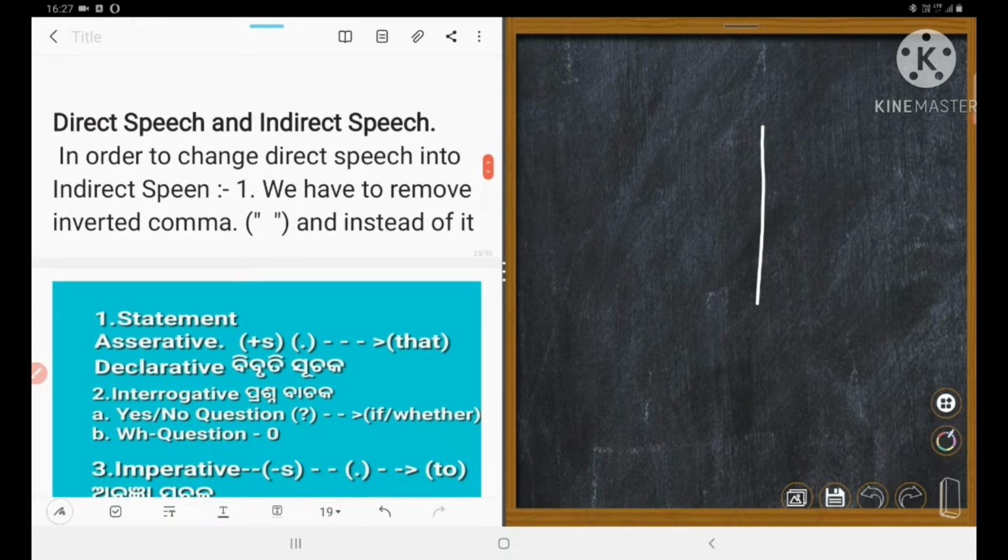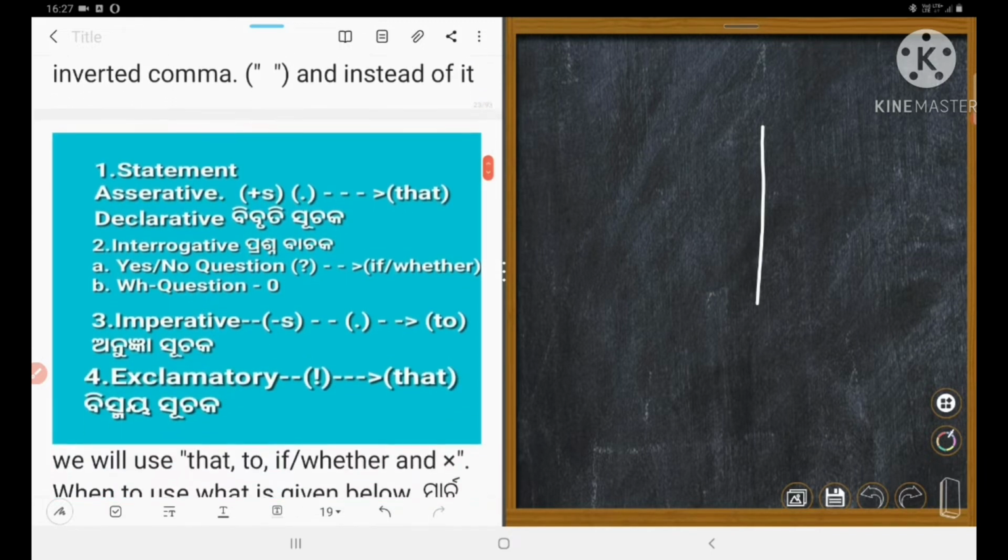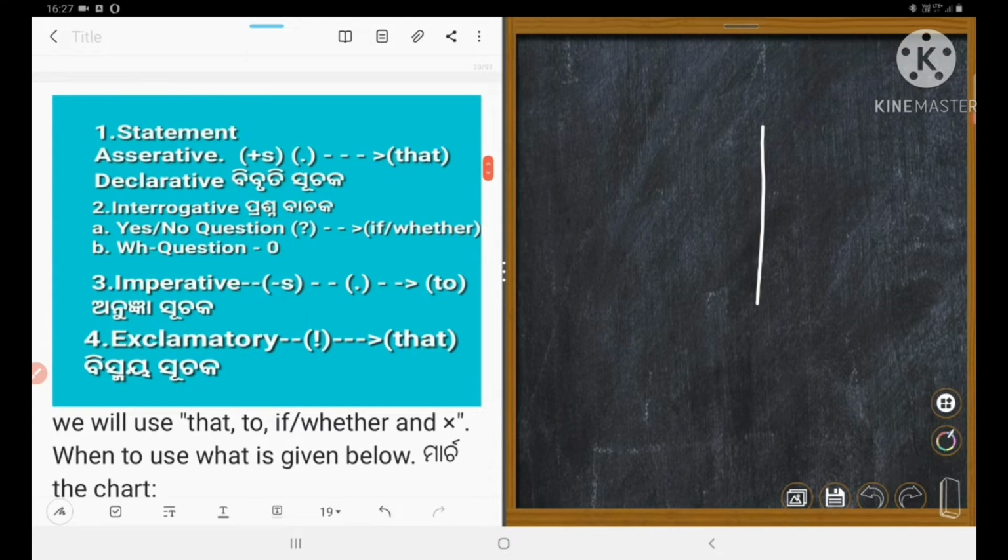In order to change direct speech into indirect speech, rule 1, we have to remove inverted comma, the double inverted comma. Instead of it, we shall use what? That, to, if, whether and phi.